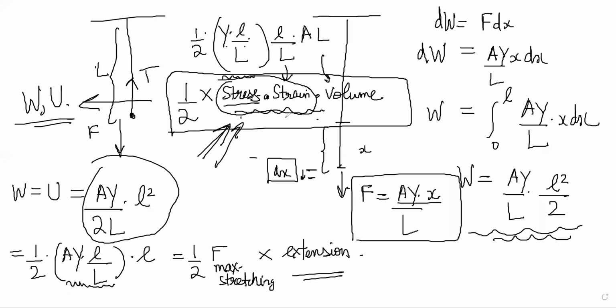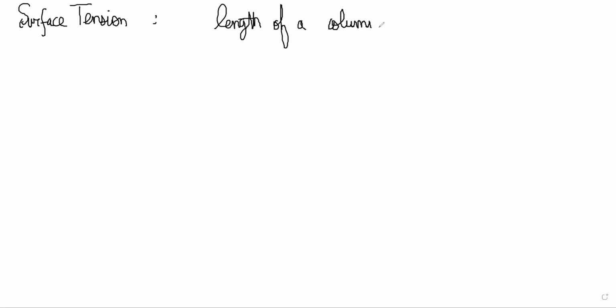14.9 to 14.14 is the slightly difficult portion of this chapter, which is the surface tension part. Surface tension and height of capillary tubes, surface tension and length of a column in a capillary tube. You guys have done this in Talon?